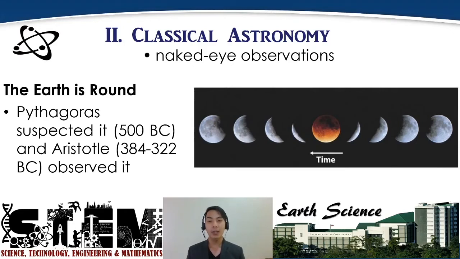And so Aristotle was able to prove that the earth is indeed round by observing the shadow being cast by the earth during eclipses on the surface of the moon. And so earth's shadow appears to be round. Therefore, Aristotle was able to prove that the earth is round.